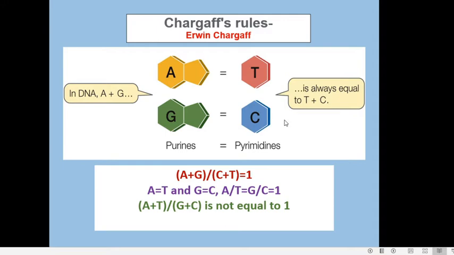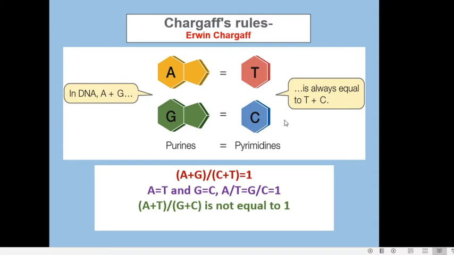Or otherwise, it says that in the DNA of a particular species of organism, the ratio of adenine to thymine or guanine to cytosine is always the same.